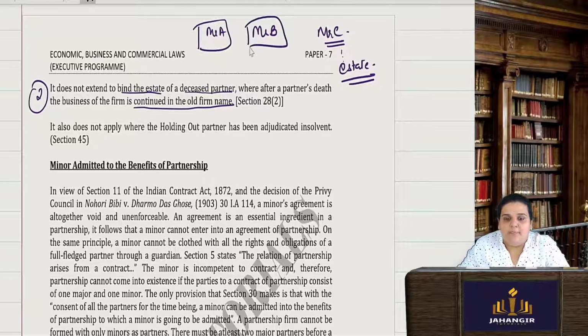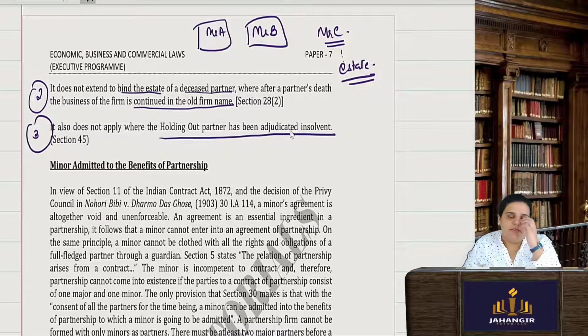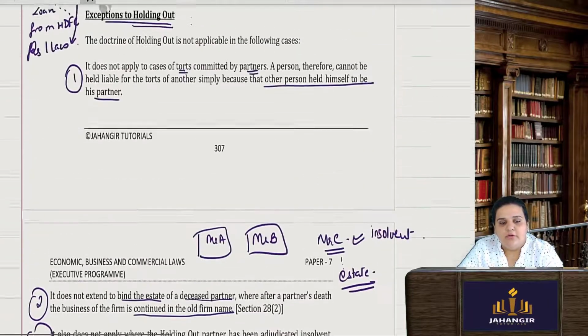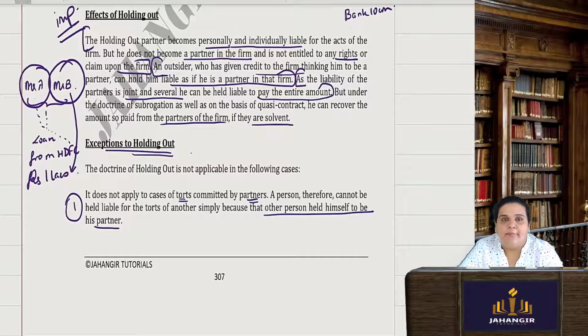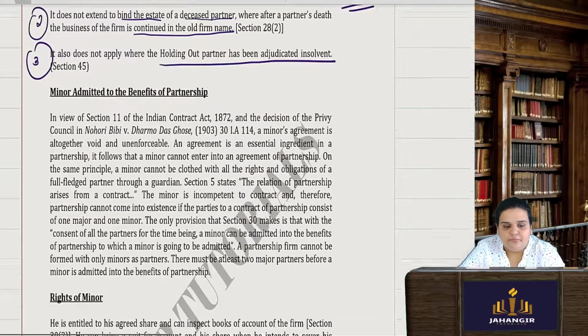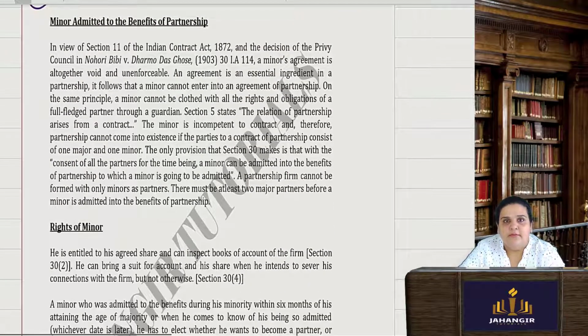Third, it does not apply where the holding out partner has been adjudicated insolvent. He was insolvent, so again, holding out will not be applicable in that case. So in three cases, in case of torts, in case of death, and in case of insolvency, the holding out rule is not applicable. Okay. Am I clear so far?